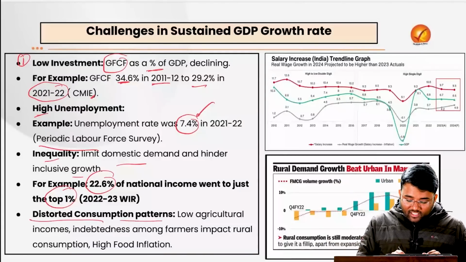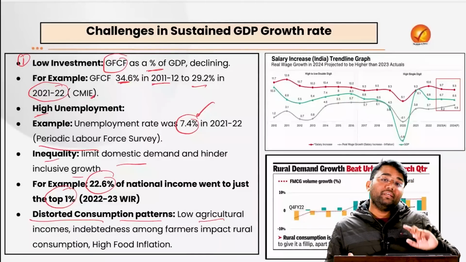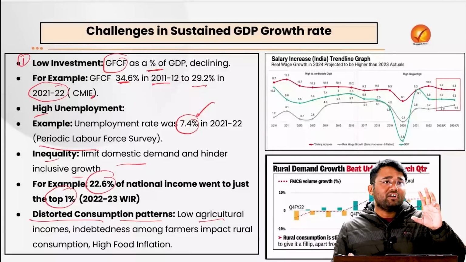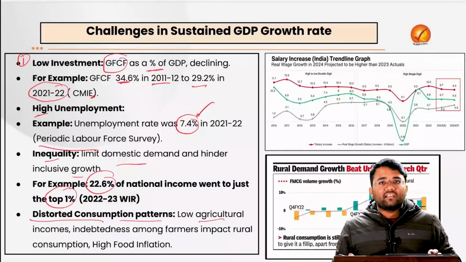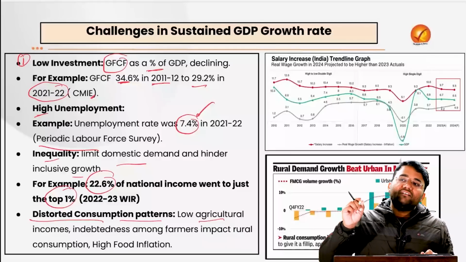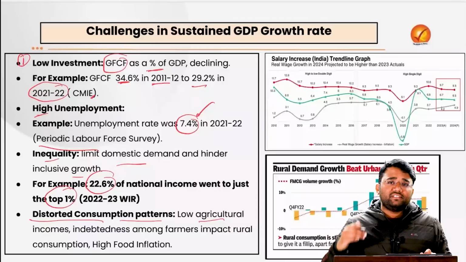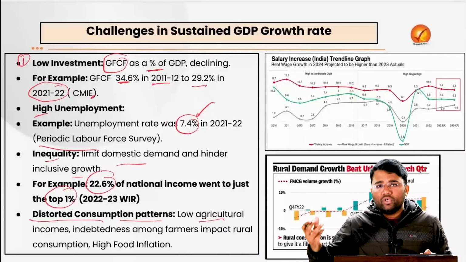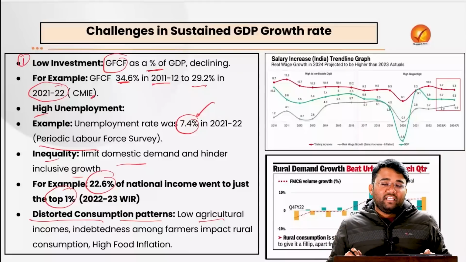Then the distorted consumption patterns. For example, the low agricultural income, which is being impacted by various climate change related issues. For example, cases of droughts are increasing manifold in recent years, and cases of incessant rainfall are also increasing. And when we have such low investment in the cold storage facilities, in the infrastructure facilities, especially the perishable items like onions, like tomatoes, etc., get impacted.